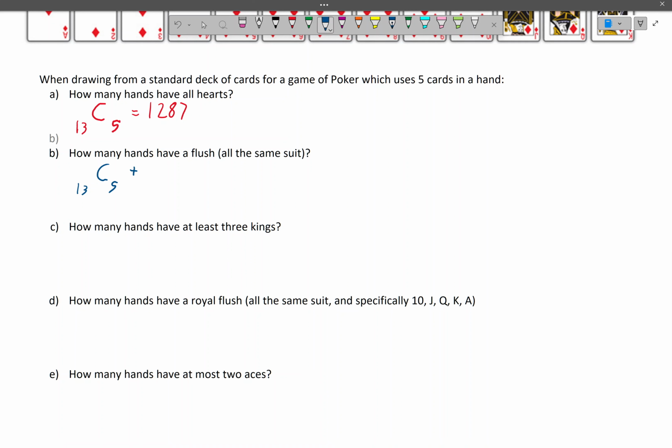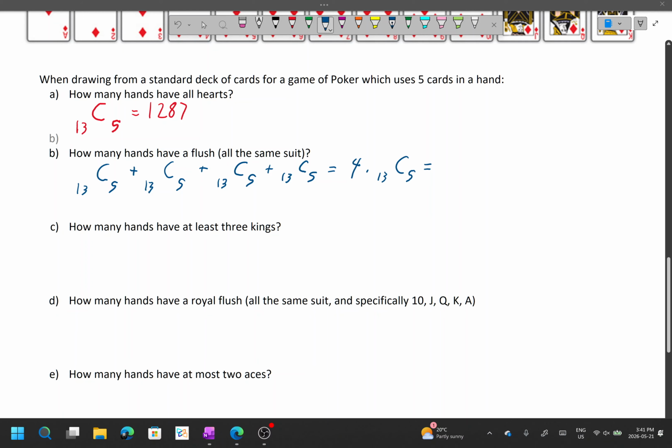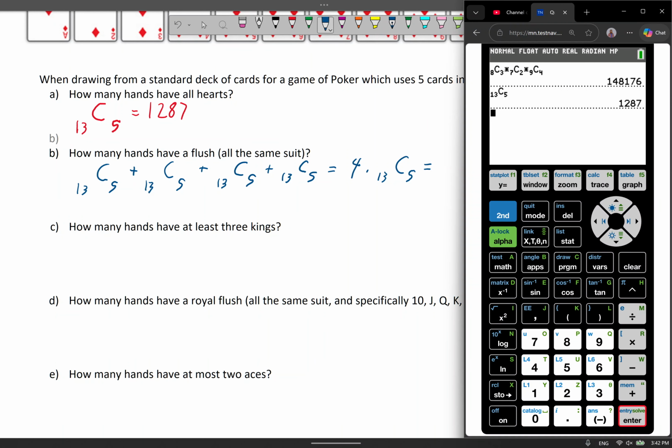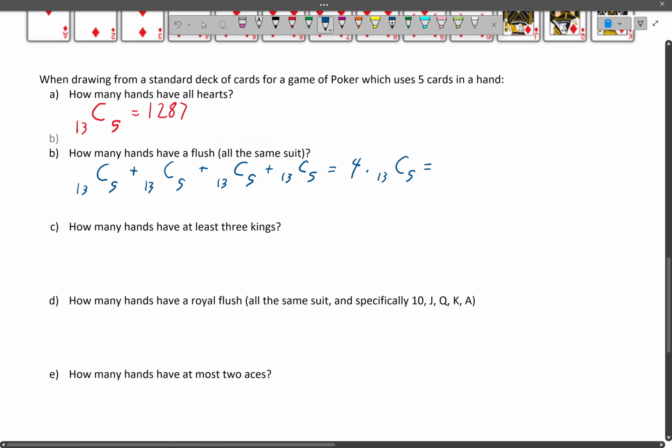Or, which means we add all diamonds, or all clubs, or all spades. And so because we said or, we add in between. Another way we could write it is 4 times 13 choose 5. They're both perfectly reasonable ways of writing this out. We're just going to use the answer we had from before. And so we get 5,148.